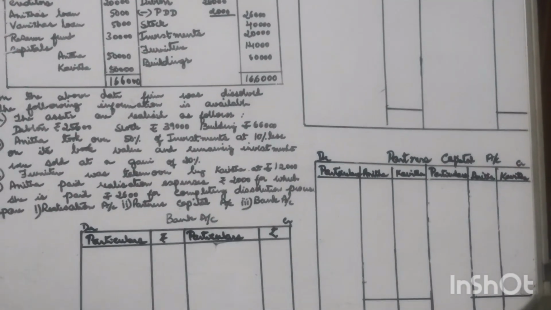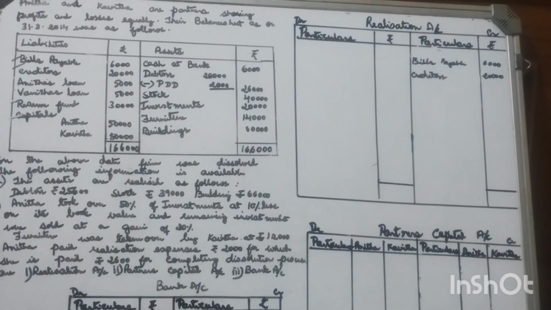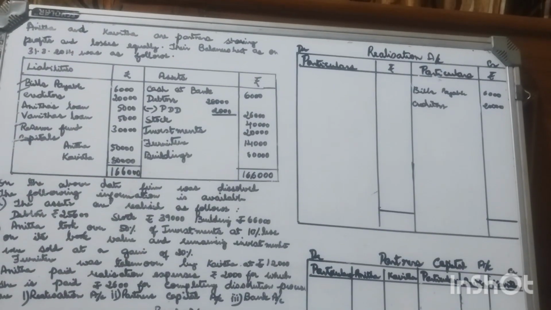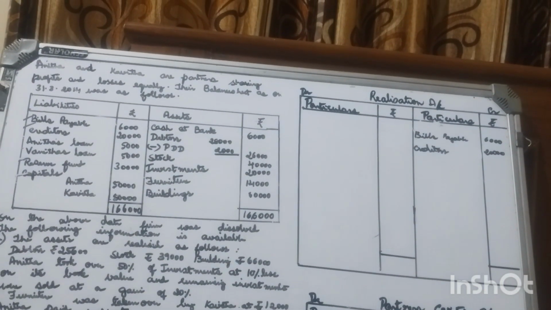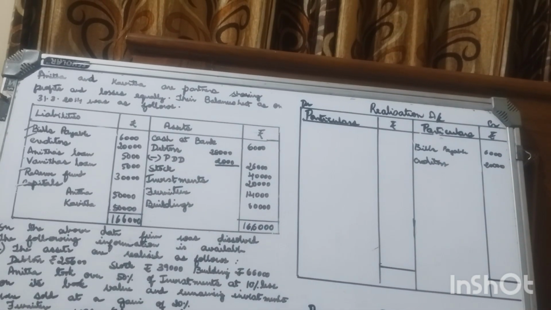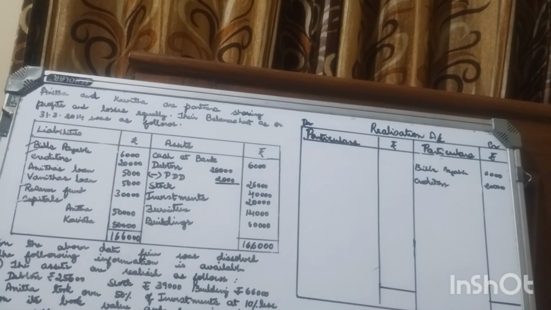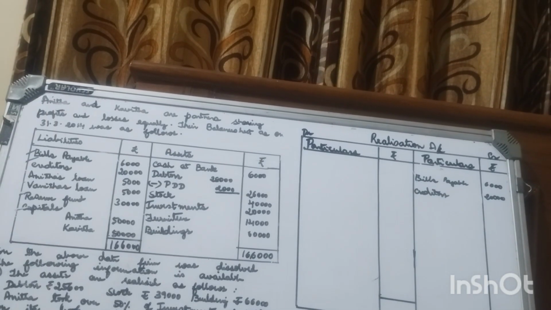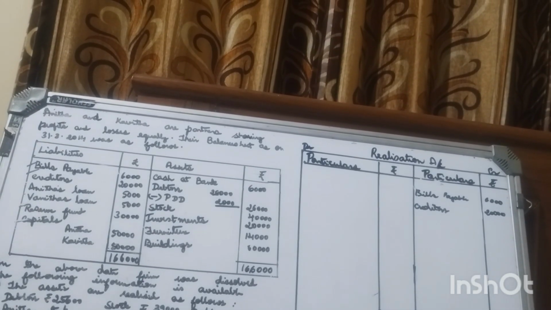So the credit side has to be disclosed as Anita's loan. Anita is one of the partners. So partner's loan has to be credited to bank account with 5,000.